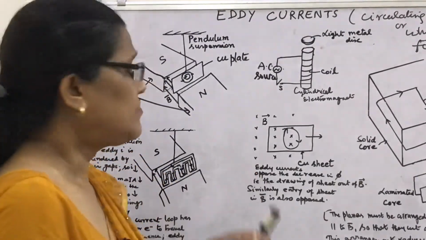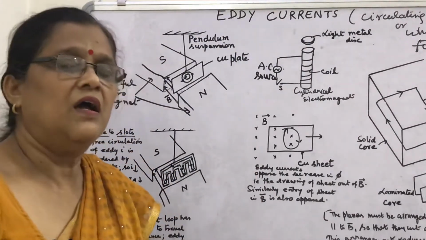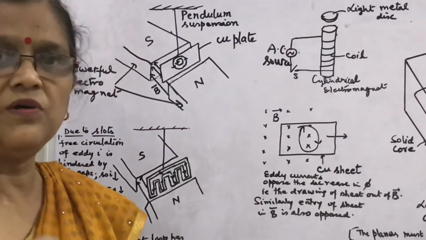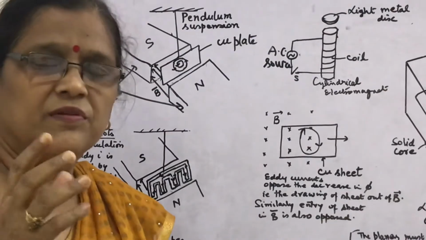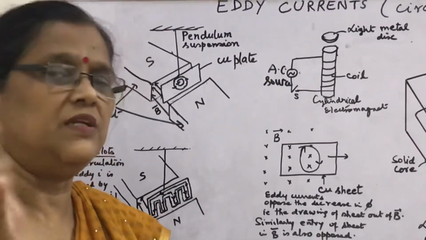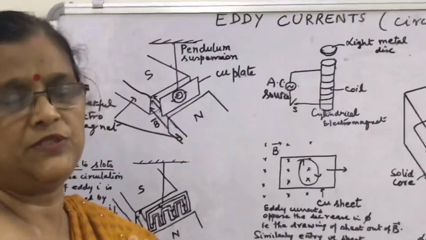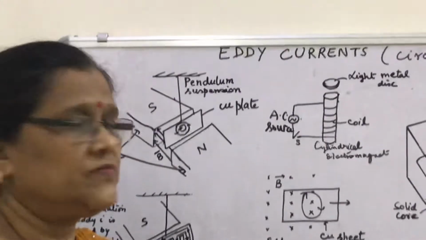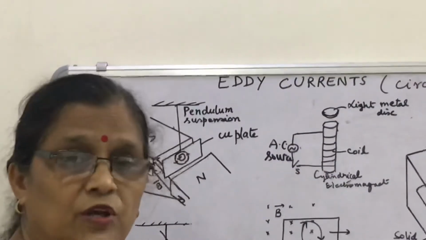Look, first of all, what are eddy currents? We should know. They are nothing new. They are the induced currents produced in a solid piece of metal or any metallic disc, throughout its volume.